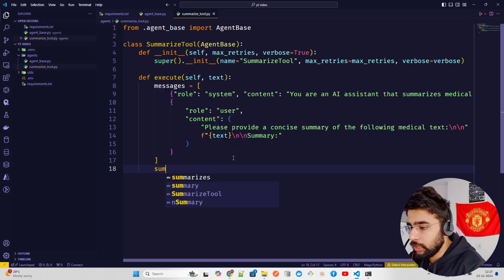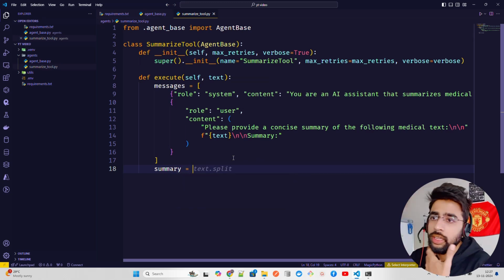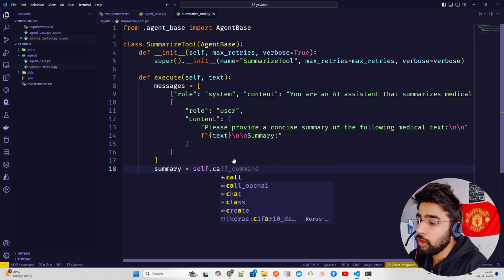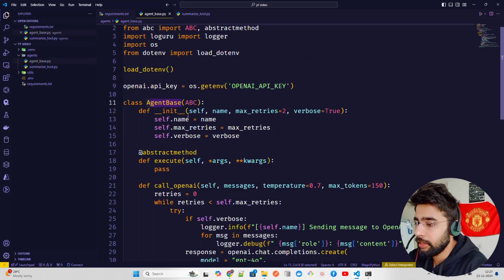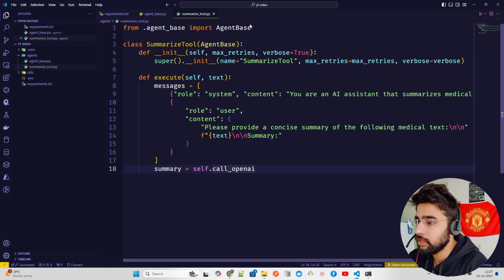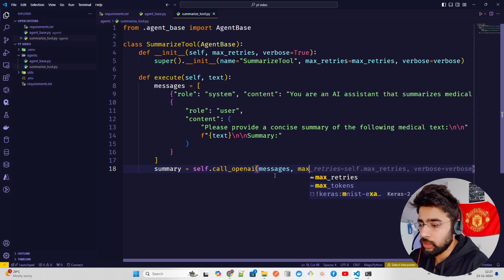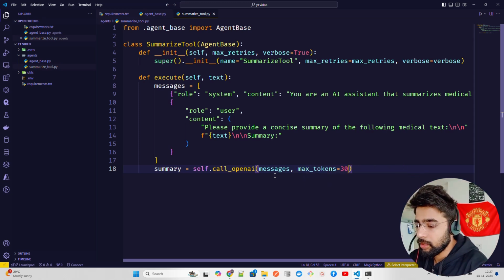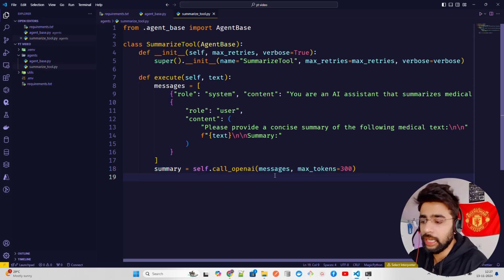Now, once you do the messages, you get this summary from OpenAI, right? The models. Now, summary. So I'm going to use self dot. We have to call OpenAI. If you remember, we defined call OpenAI here. This function is being imported through agent base, this agent base class. So I'm just doing self dot call because we have here self. If you look at this init function. So I'm just doing self.call OpenAI, and I'm going to pass in the messages. After messages, you pass some max tokens, like how many tokens you want in the output. It's a summary, so we should not have a lengthy summary. So I'm going to have 300, but you can again customize that.